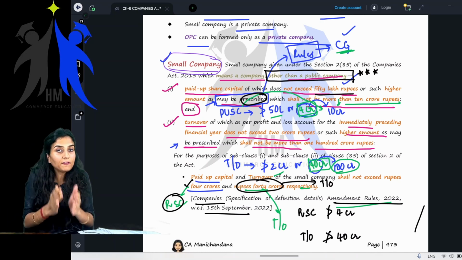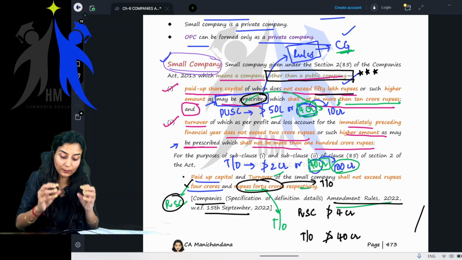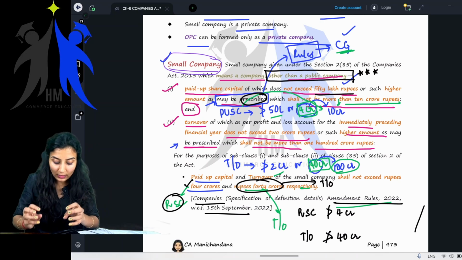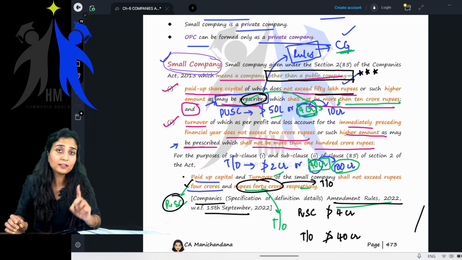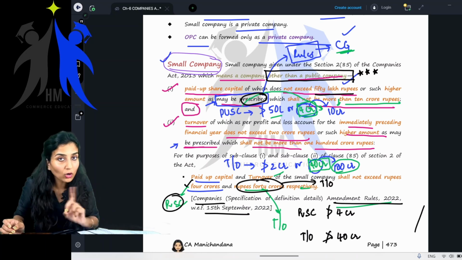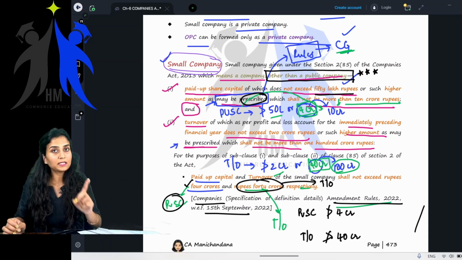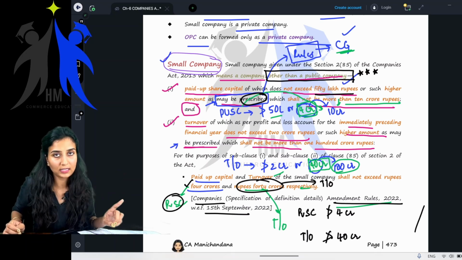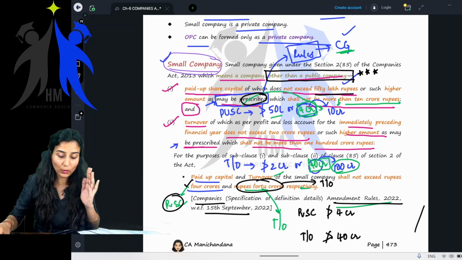Meaning, if a company is a public company, even though the paid up share capital is less than 4 crore, even though the turnover is less than 40 crore, it cannot be called a small company. It is not a small company. If a company is a public company, it cannot be classified as a small company. It does not satisfy the definition of a small company. Please make this point very clear.